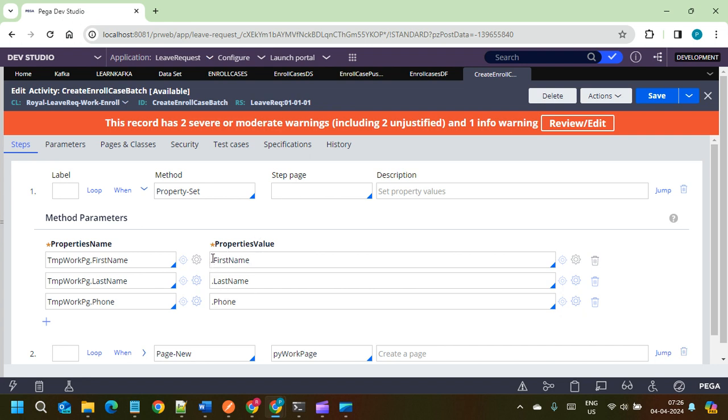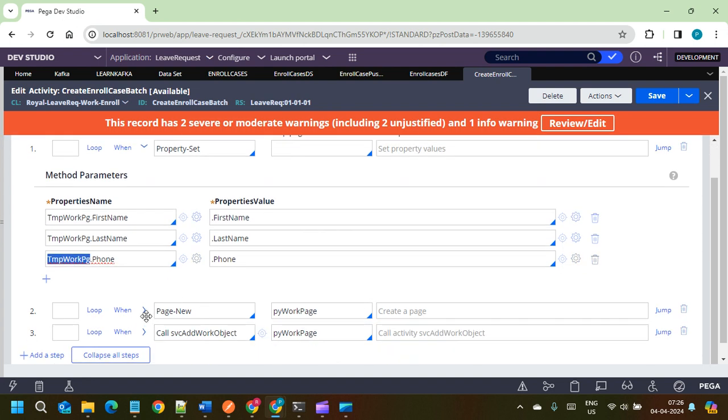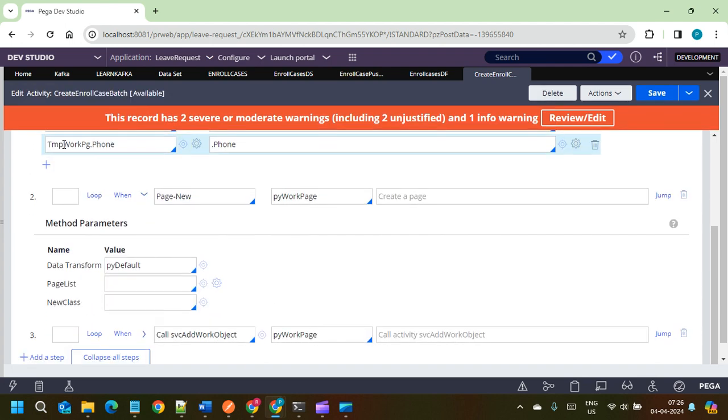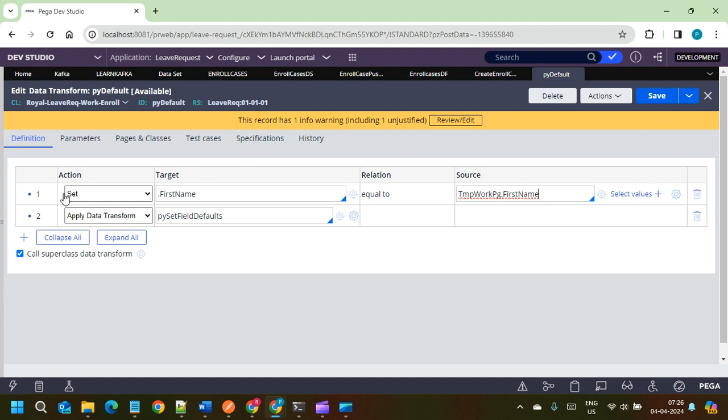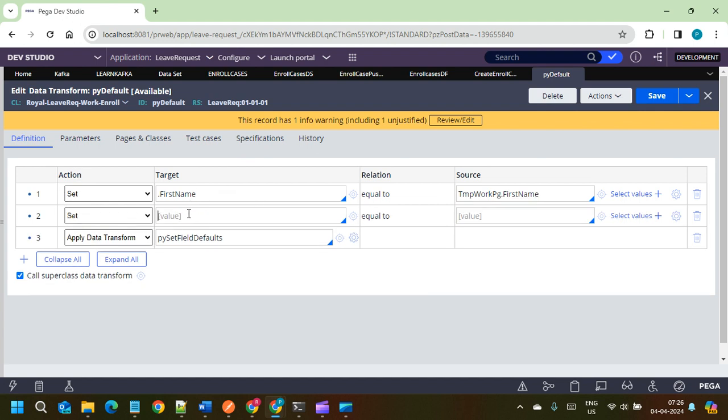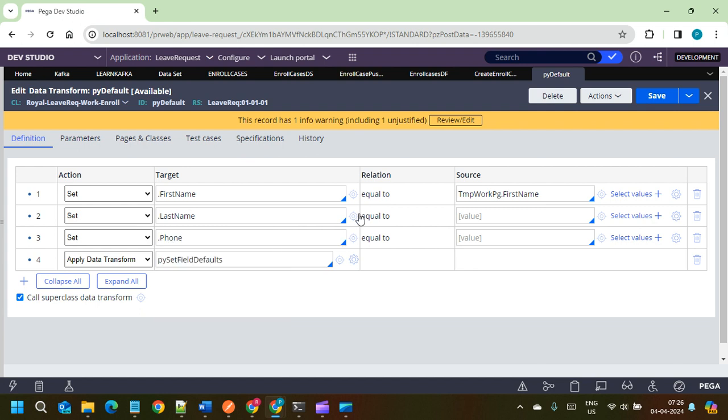This same information I am putting onto one temporary work page, and in the py default rule, I'll be using the same temp page to set onto this, like for suppose last name and first name and phone. Okay, save.